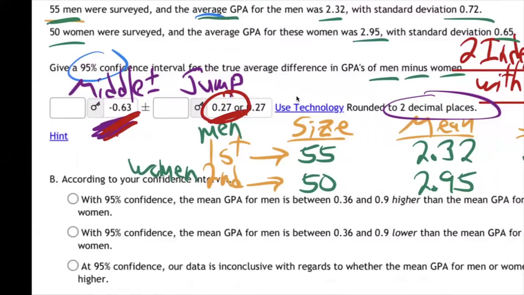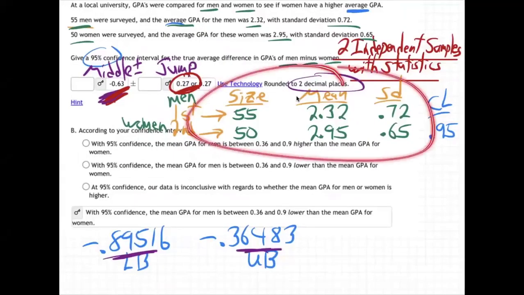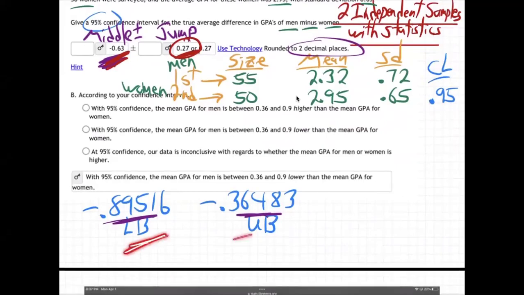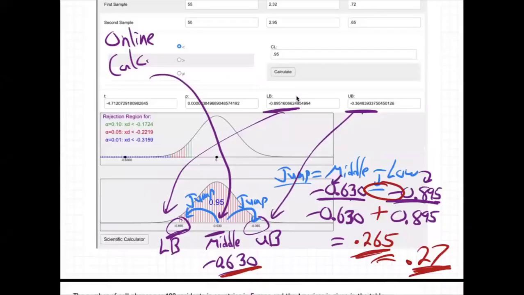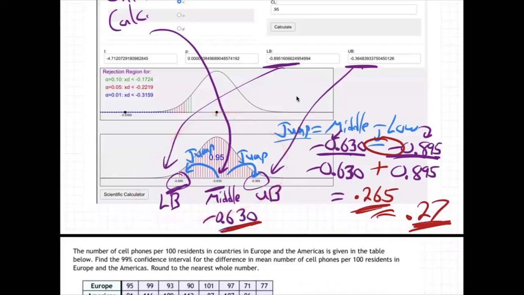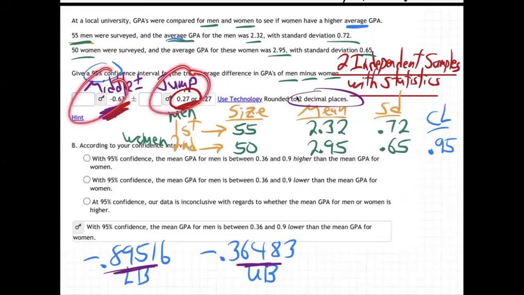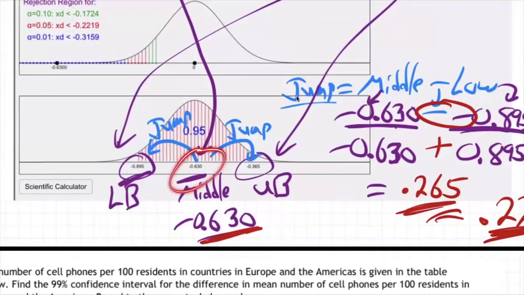So how did we do that again? We took the numbers they gave us right here, put them into the 2 independent samples with statistics online calculator, put in confidence level 0.95. It gave us the lower bound, upper bound. Here's what came out of the calculator, lower bound, upper bound. And then down here's a beautiful graph. It tells us the middle number, because they want us to give it in the form of middle number plus or minus jump. So we go, okay, well, the middle number's just right here.